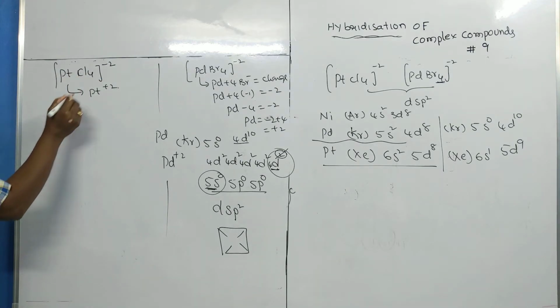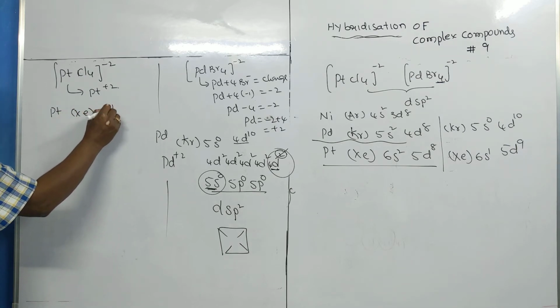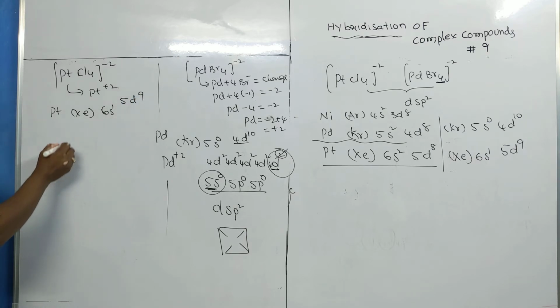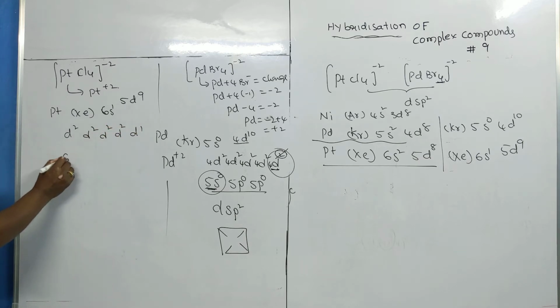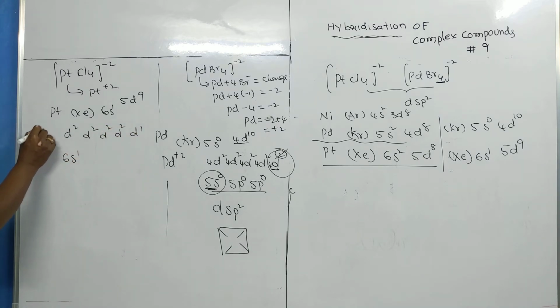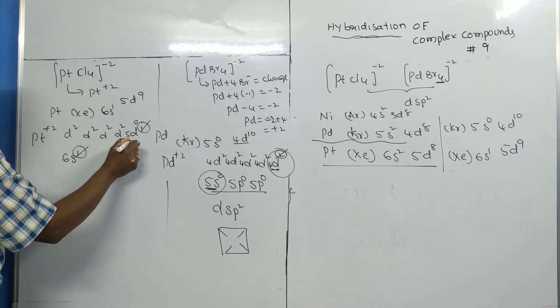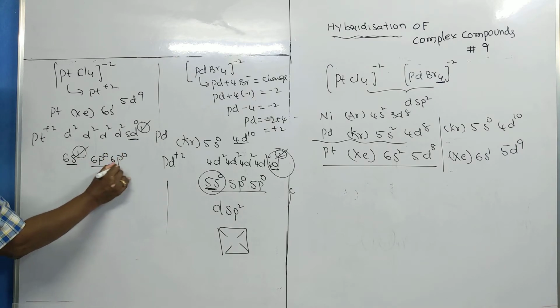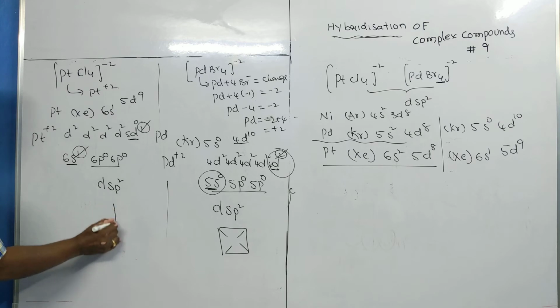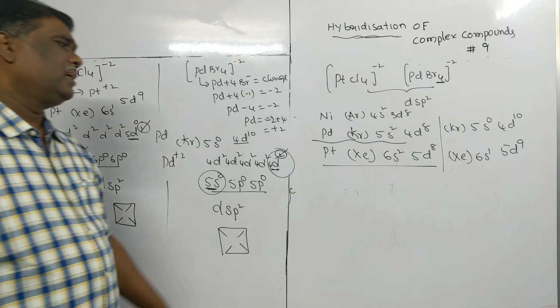Now platinum configuration, tell me. Along with xenon, 6s1 and 5d9. 5d9 means d2, d2, d2, d2, d1, and here is 6s1. Now platinum +2 means we have to remove 2 electrons, one from the s orbital and another from the d orbital. Thus I am getting a vacant d orbital. We use 1, 2, 3, 4. Thus the hybridization is dsp2 and the shape is square planar. Thus we explain the hybridization.